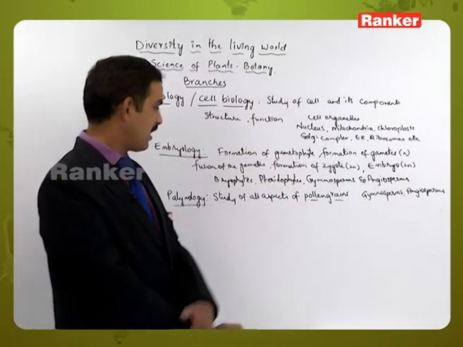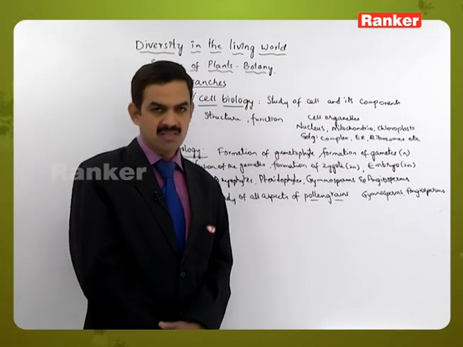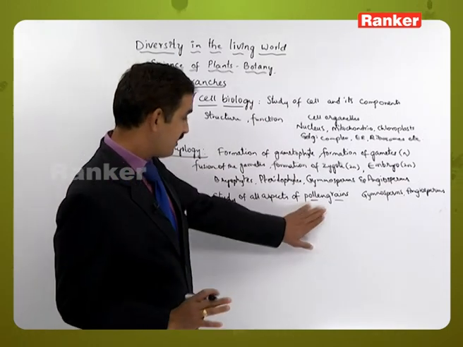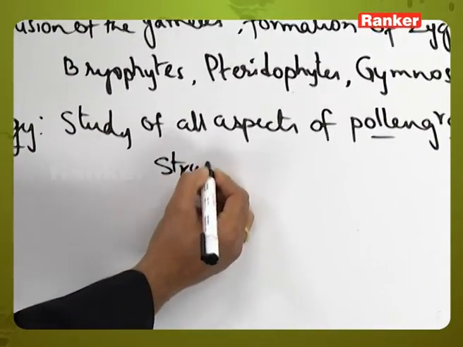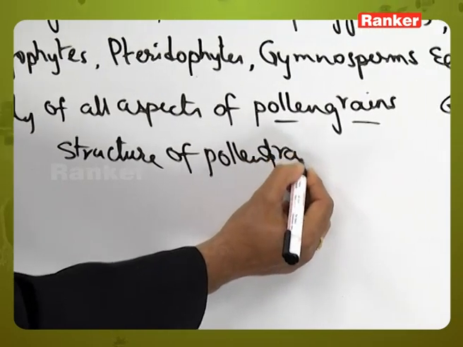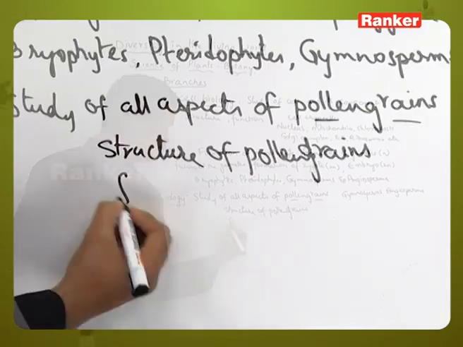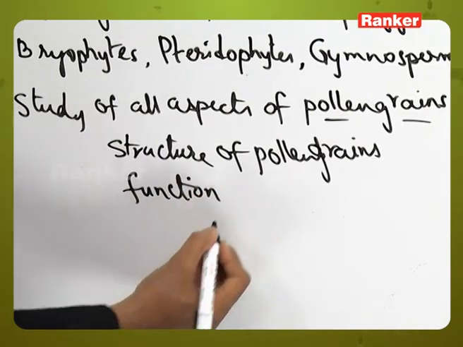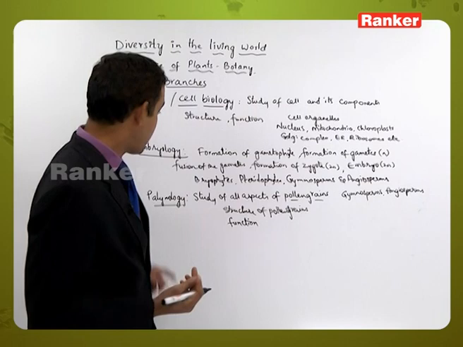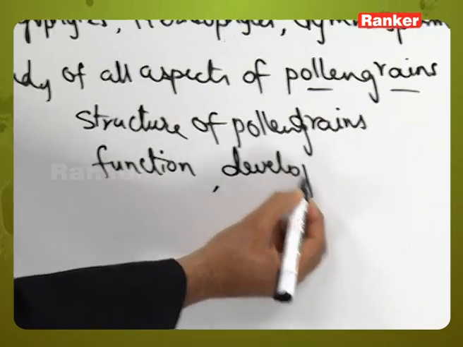Here the pollen grains are released from the anther, and they will reach the stigma and fall on it, and the further process called fertilization will be carried out. So here the structure of pollen grains, which includes the morphology and how the pollination will take place, the functions related to this, all those aspects concerned with the pollen grains will be studied under palynology. Not only the functions but also the development of the pollen grains.